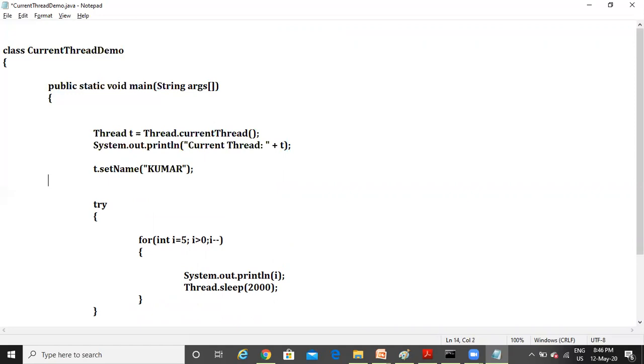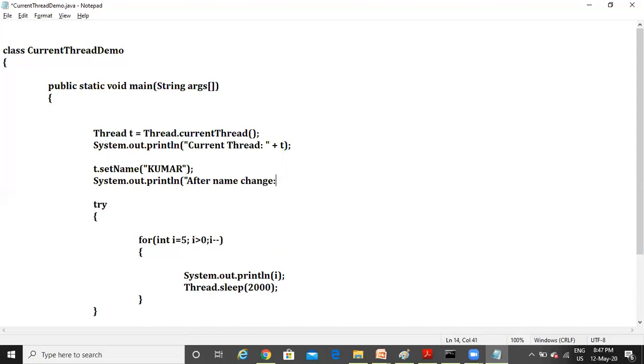And if you want to check, you print that. System dot out dot println, "after name change".